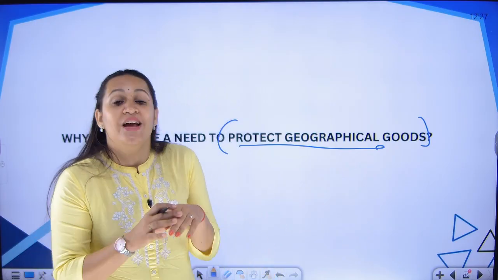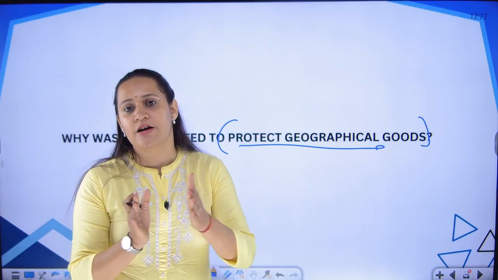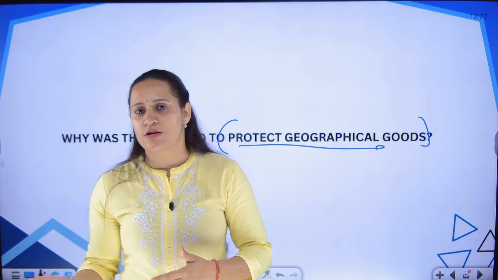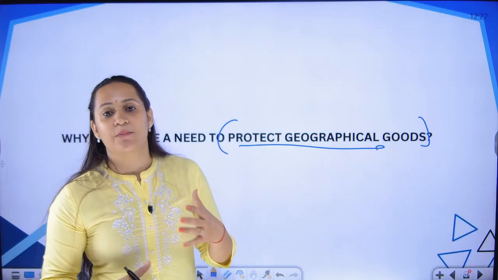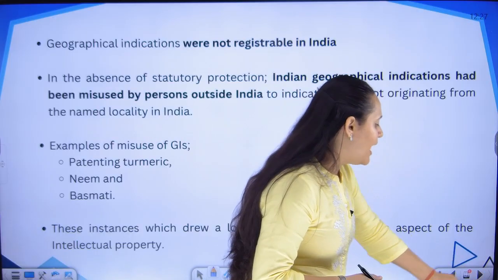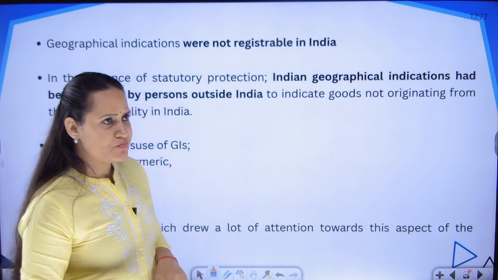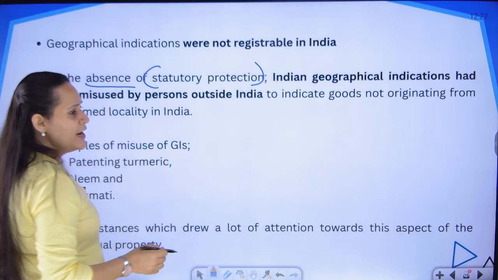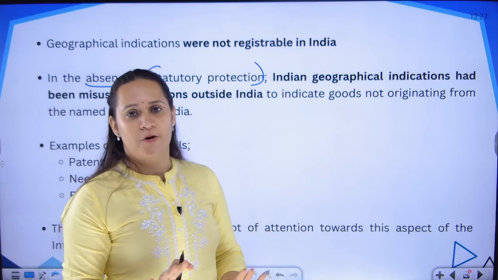A lot of misuse was taking place in the market, but we had no laws for protecting geographical indication. Only the concept of GI was established, but there was no law for safeguarding or protecting the interest of the producers or the consumers, and that is why we were led to bringing into existence the laws for the protection of GI. How did that happen? That happened because of a lot of misuse. How did the misuse happen? In the absence of statutory protection, like I told you, we did not have any kind of law for protecting GI.